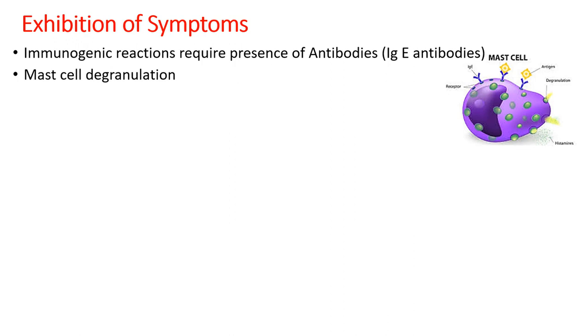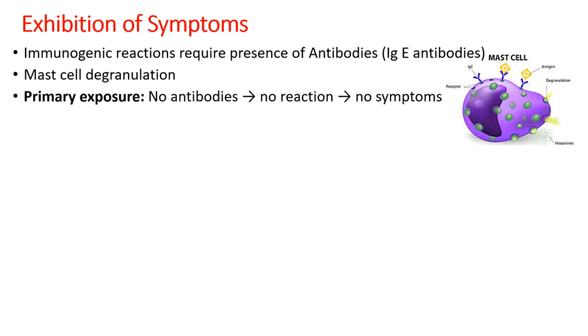So, upon stimulation of mast cells, they release their granules, the contents of the granules, into the body fluids. This process is called mast cell degranulation. And in order to effect mast cell degranulation, formation of IgE is very important. And this will further trigger the various symptoms.